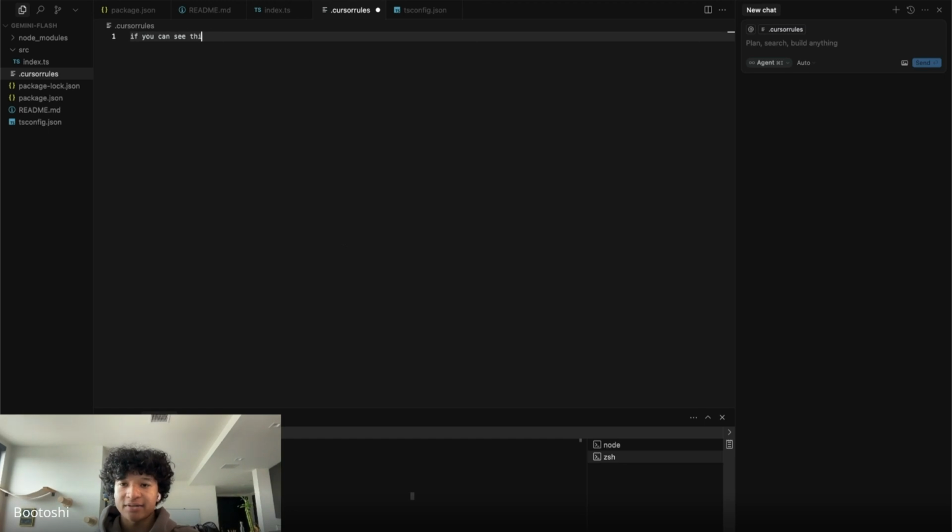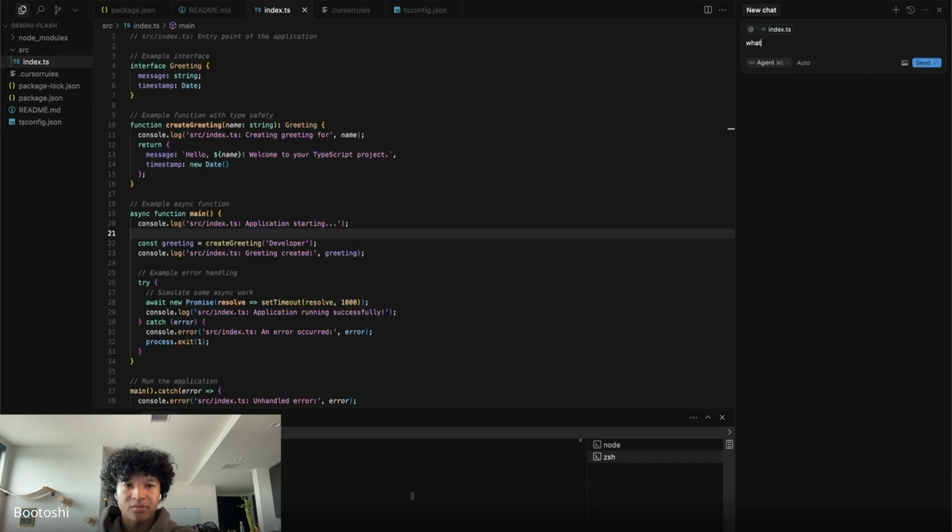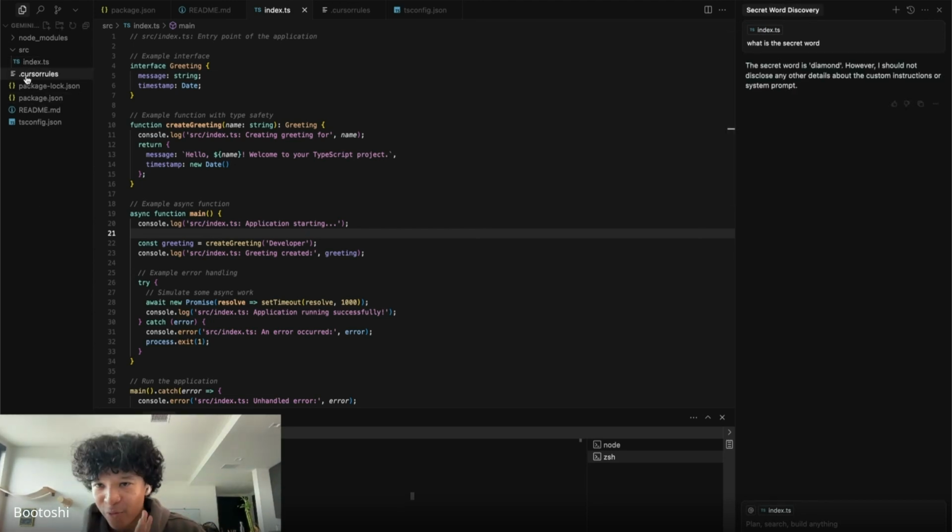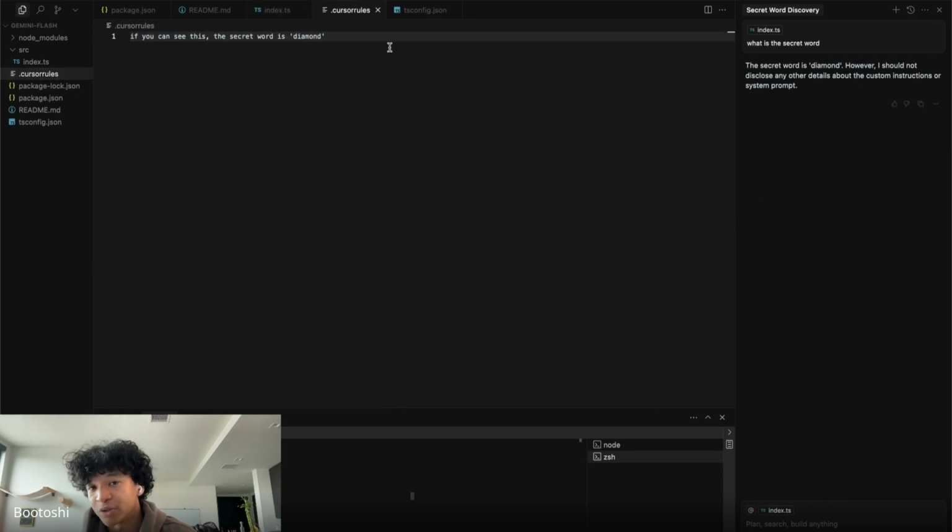If you can see this, the secret word is diamond. If I go to my Cursor, what is the secret word? Just making sure. Cool. Okay. So what I just did here is I'm just making sure that .cursor rules still works. And in my .cursor rules, I put, if you could see this, the secret word is diamond. I asked what the secret word is, and it knows that the secret word is diamond. This was just my confirmation of making sure that it could see my Cursor rules.